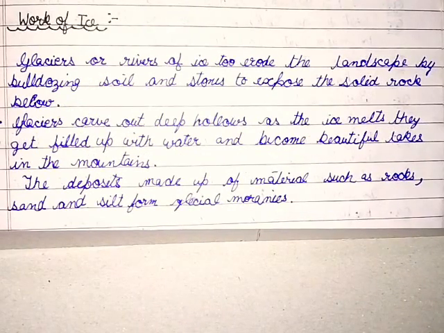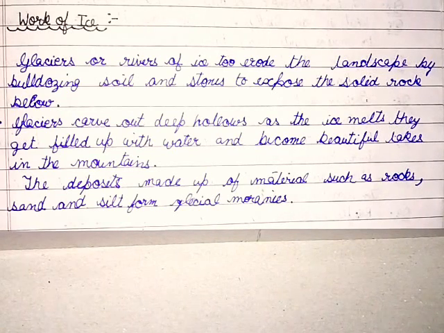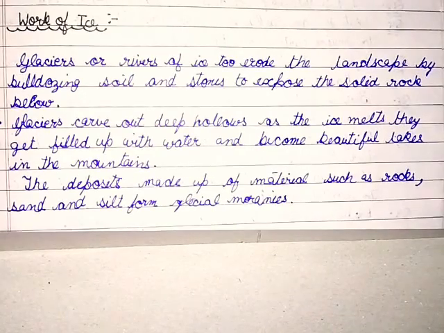Answer number 9. Work of ice. Glaciers, or rivers of ice, erode the landscape by bulldozing soil and stones to expose the solid rock below. Glaciers carve out deep hollows. As the ice melts, they get filled up with water and become beautiful lakes in the mountains. These deposits, made up of materials such as rocks, sand and silt, form glacial moraines.